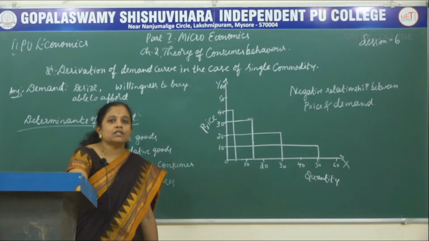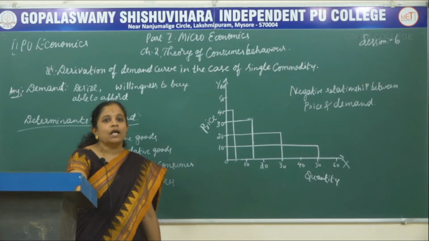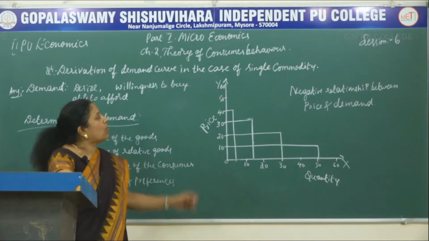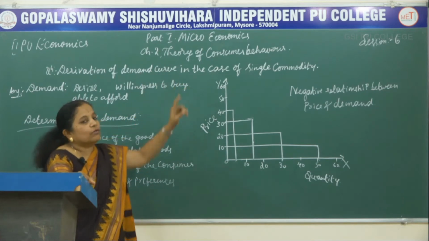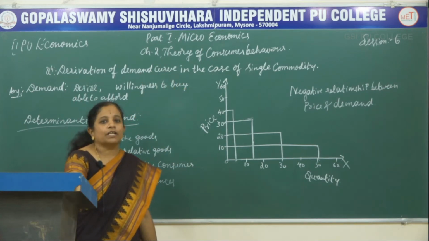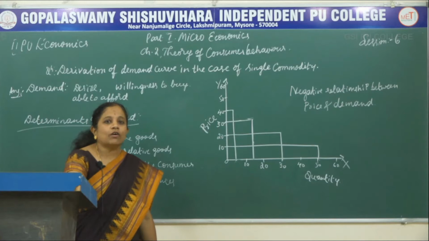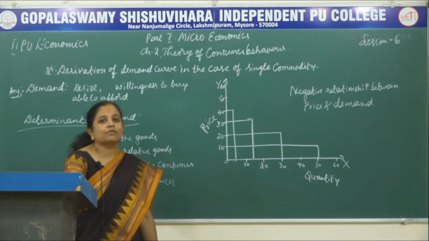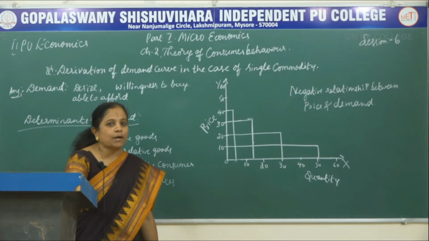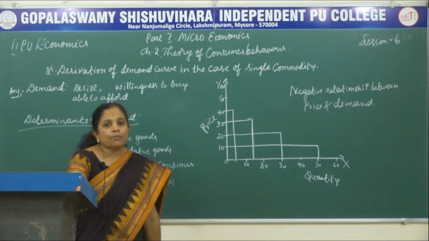In today's session of second PUC economics, let us discuss the topic of the demand curve in the case of a single commodity, that is, the derivation of the demand curve in the case of a single commodity from the chapter theory of consumer behavior. So, you all know what demand is. Demand is the need of a product.